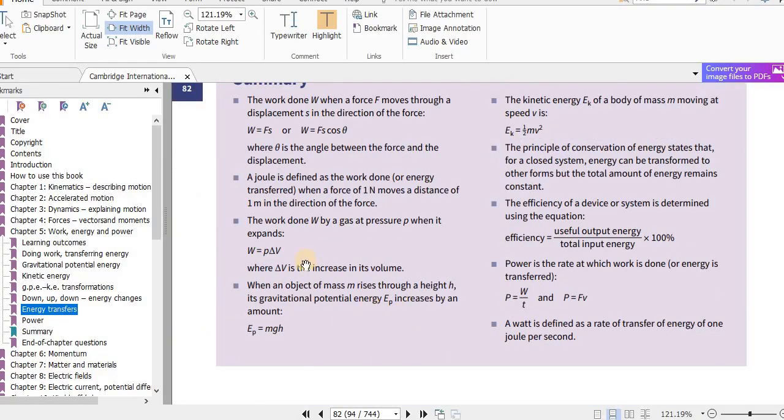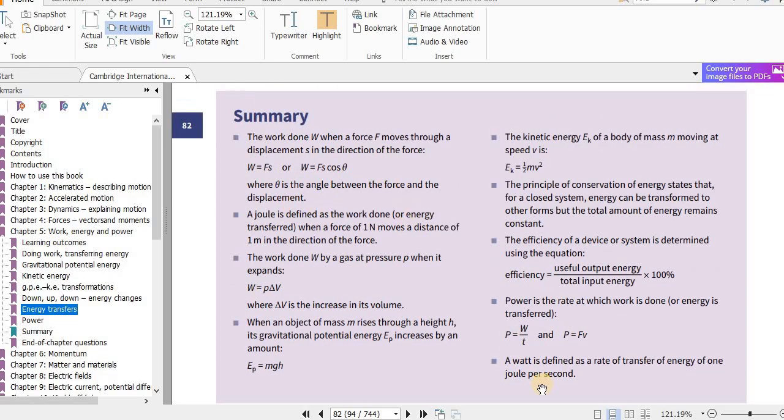There are examples and you can see the key points or summary here. This equation is important. Remember, we saw this equation just now, equation for kinetic energy and also the equation for potential energy you have learned in the O-level class. Work done equals pressure times change in volume. This is for a gas, okay, where the pressure is constant. We will see the details.